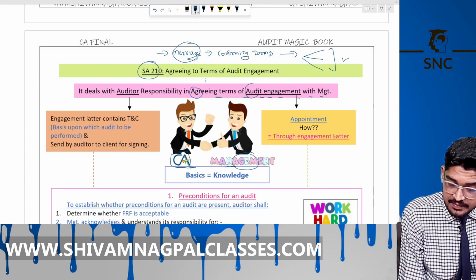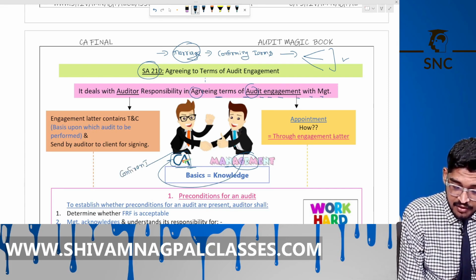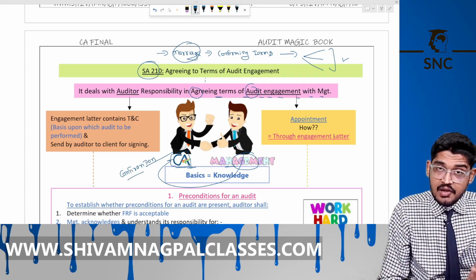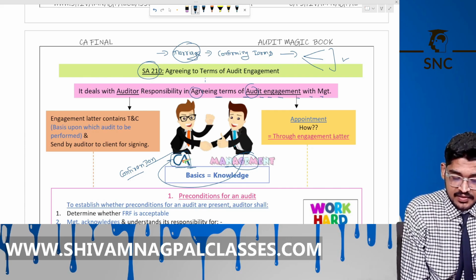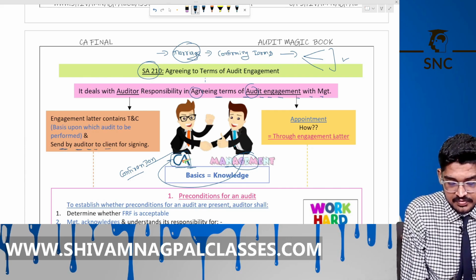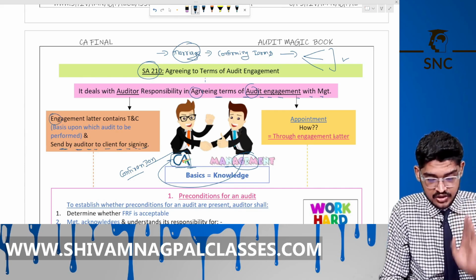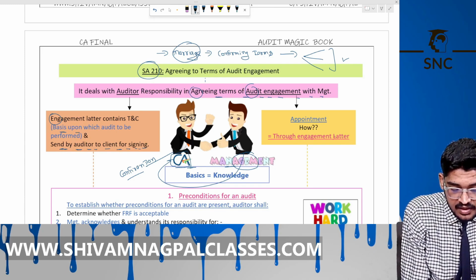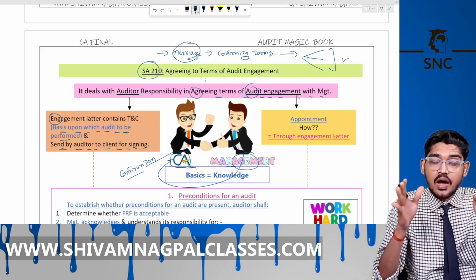Is this agreement sent by the management to the auditor and the auditor gives confirmation? No, the auditor will send it to the client for signing, not management. Remember this. These engagement letters contain the terms and conditions, the basis upon which the audit is to be performed. It contains terms and conditions that we need to confirm with the management before starting the audit.